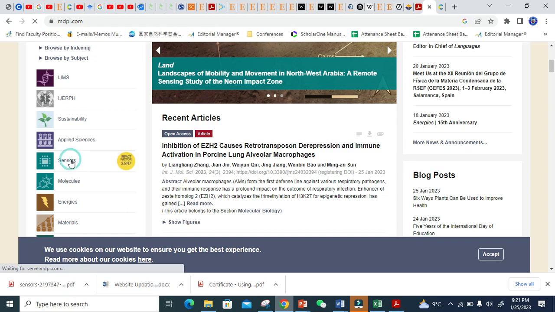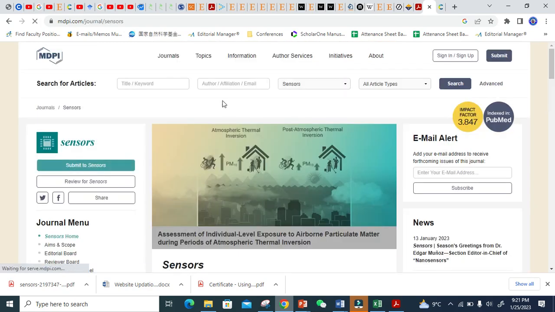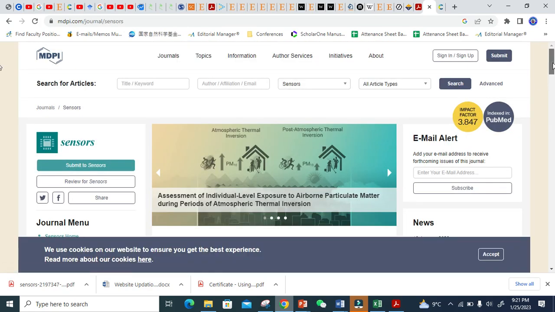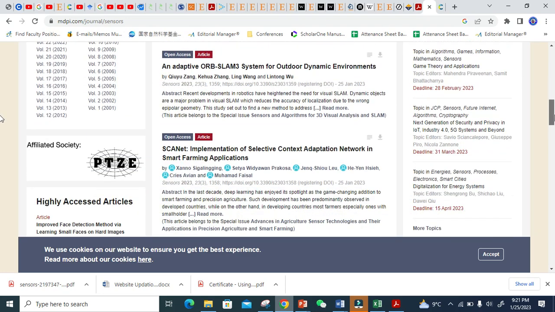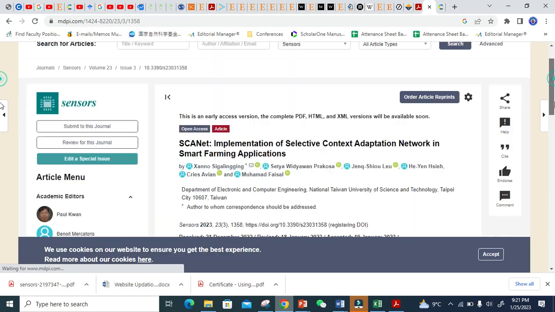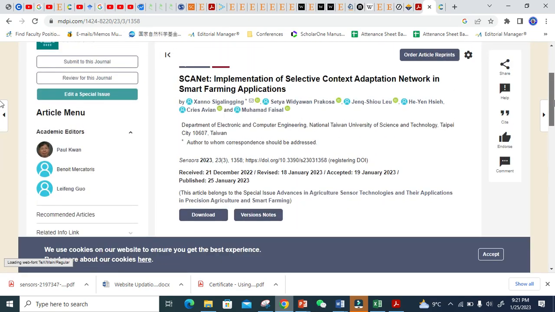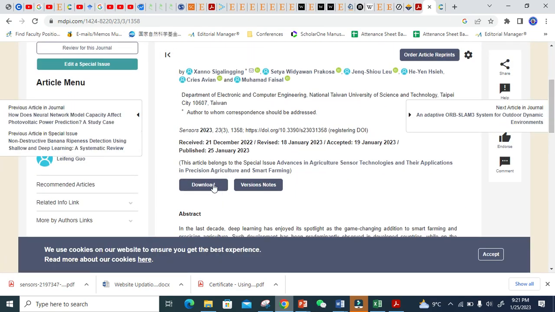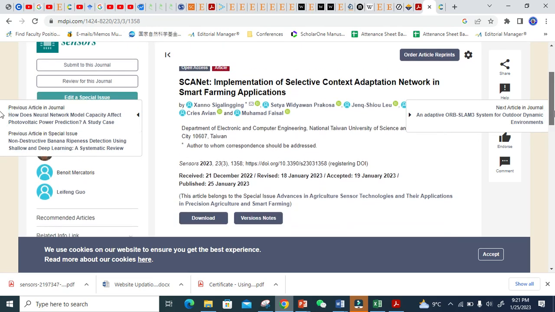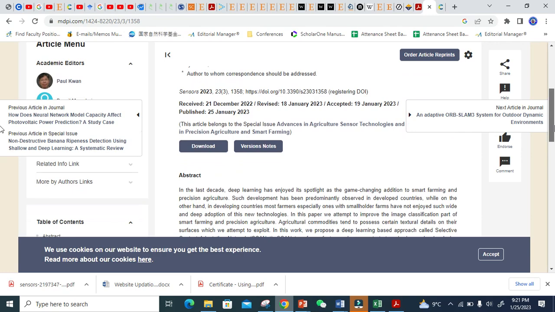Let me go to Sensors, for instance. If I go to Sensors, it also has an impact factor. You see here, and all its articles are free of cost. If you want to read an article, you can read it online here, no problem. Or if you want to download it, you can download it, right? So all articles are basically free of cost in an open access journal.